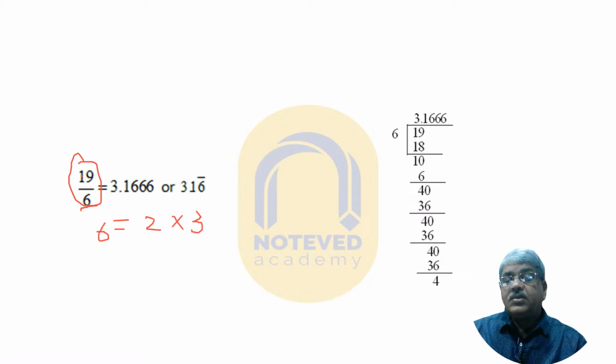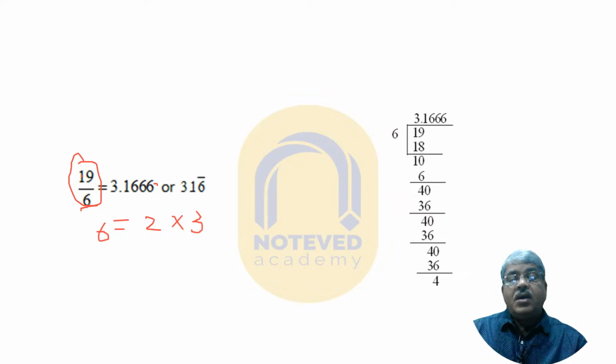Here you see it is a product of 2 with 3, other than 2 and 5. So we cannot change it into decimal. Here are some dots. In this way you can write here.